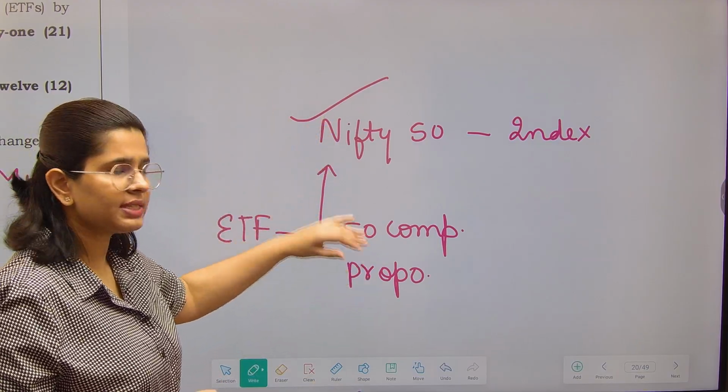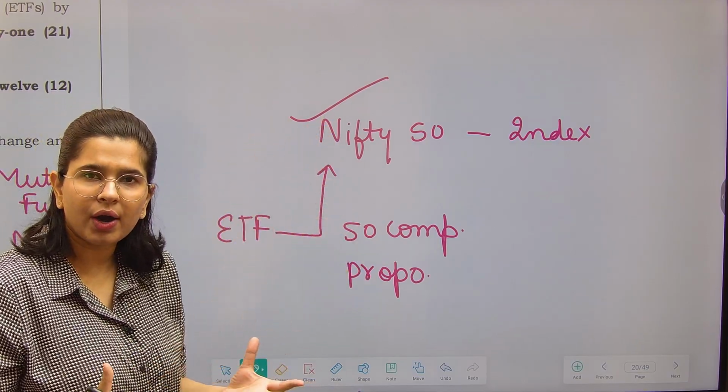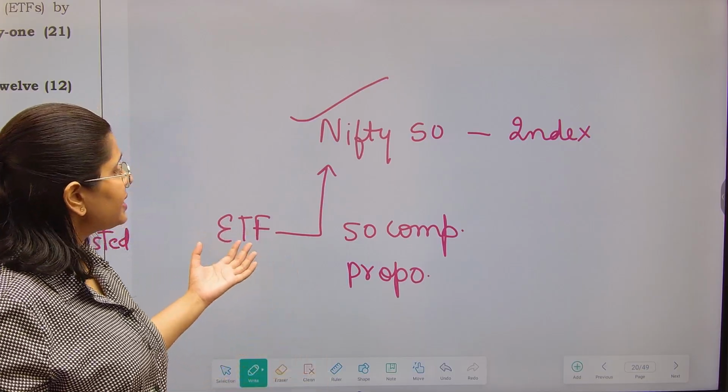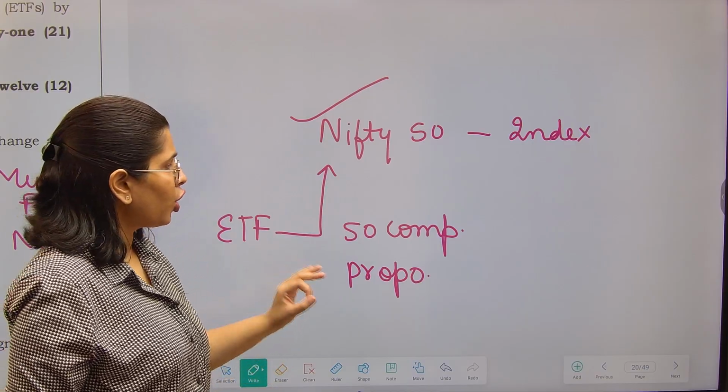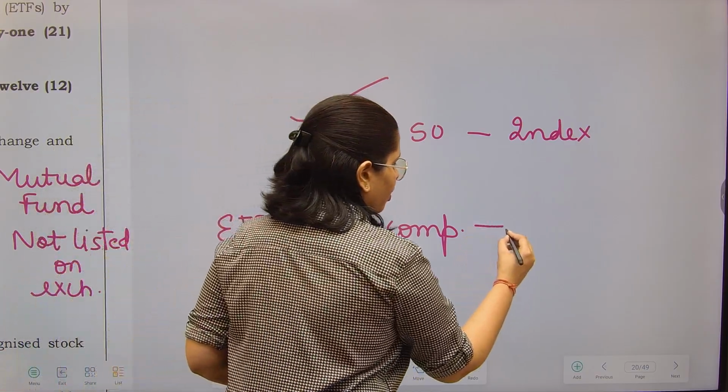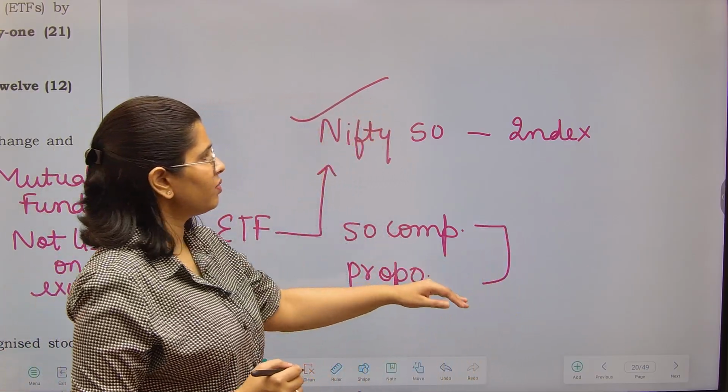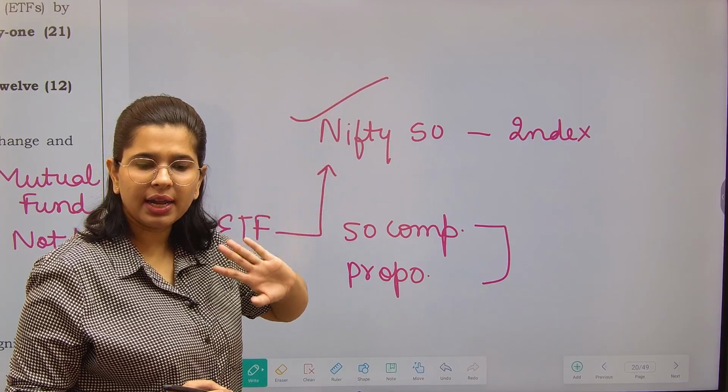I said, oh wow, that is very nice. They said we are going to track this index. Fine. Your NAV, whatever it will be, will be matched with that particular index.